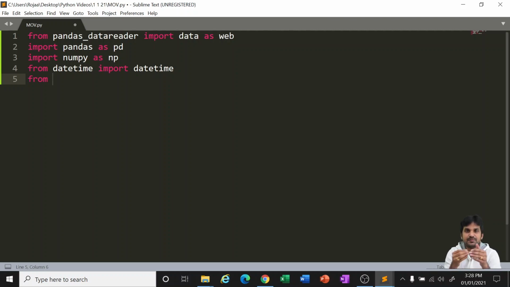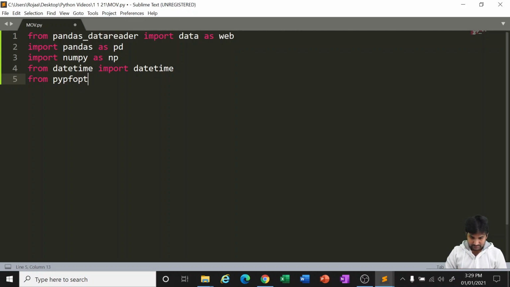So there is a specific library for portfolio optimization called Python portfolio optimization, PyPortfolioOpt. This is the name of the library which I have already installed in my system. You also need to install it before you use it, with pip install PyPortfolioOpt.